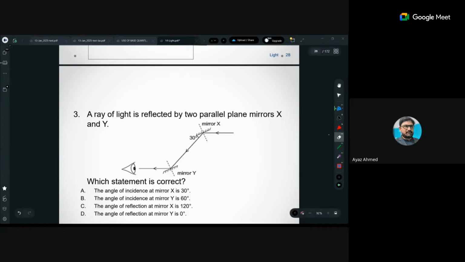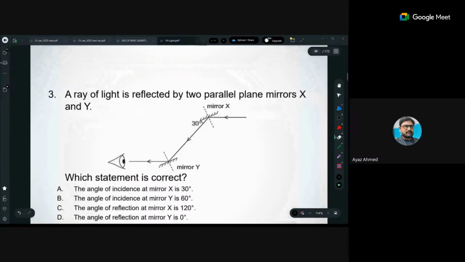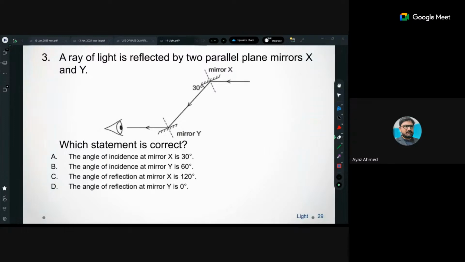ये क्वेश्चन कराने का मजा आएगा. चेक करो बच्चा. A ray of light is reflected by two parallel plane mirrors X and Y. Which statement is correct? आपने ये याद रखना है कि the statements will always be following laws of reflection. So when they are following the laws of reflection.